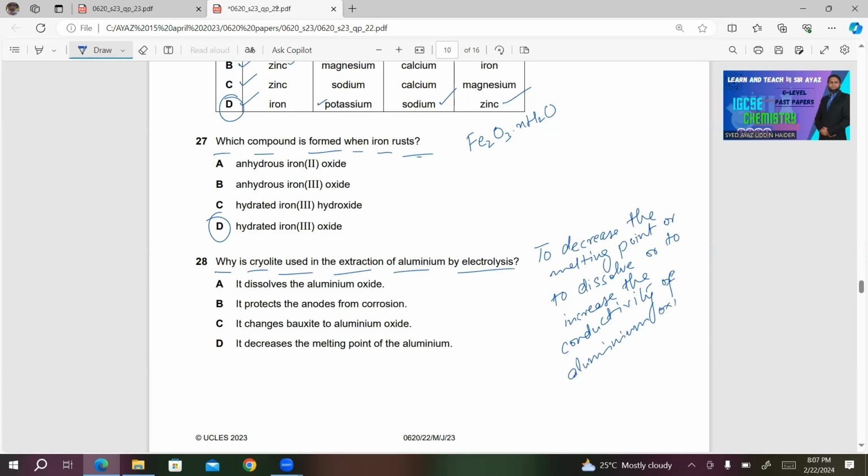So we have only one choice that is correct in this case. It dissolves the aluminum oxide. A will be the right answer in this case.